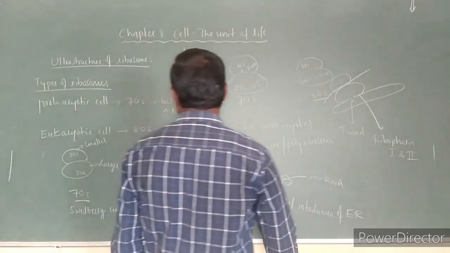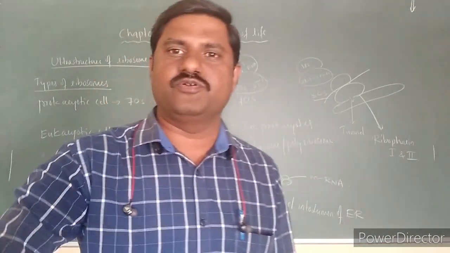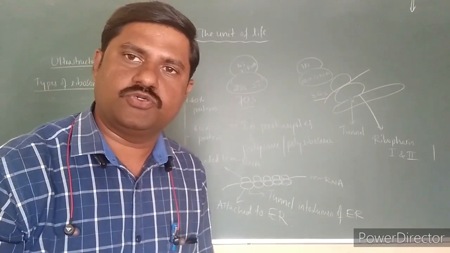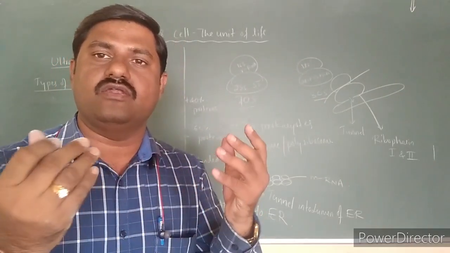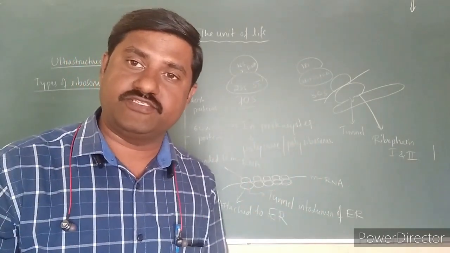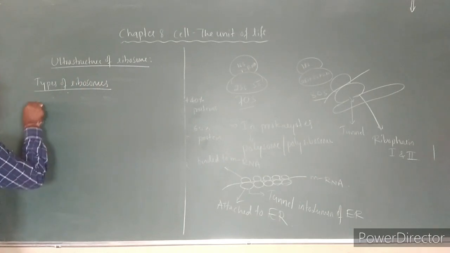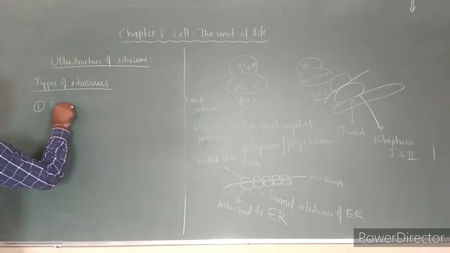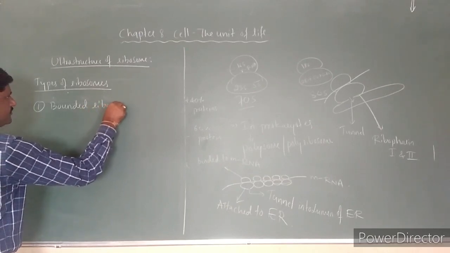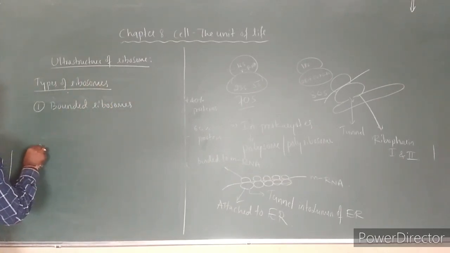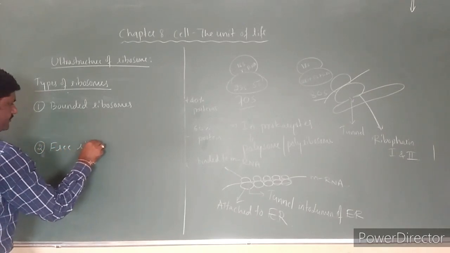So there are two types of ribosomes that we come across. You write those two types now, based on attachment: they are either attached to structures or not. One is called bounded ribosomes, and the second is called free ribosomes.